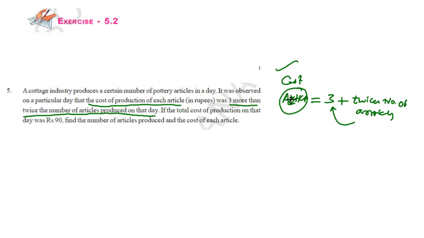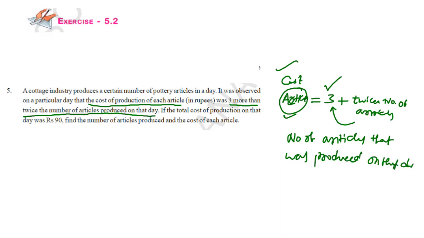Let us once again understand. The cost of each article that was produced on that particular day is 3 more than double the number of articles that are produced on that day. So to get the cost of each article, we have to know the number of articles that was produced on that day.